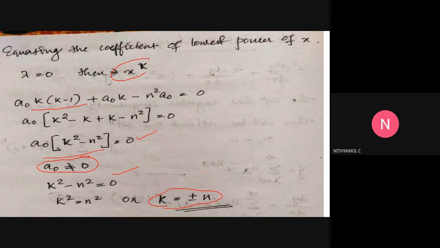In the case of the linear harmonic oscillator, we found that k is equal to 0 and k is equal to 1. In the same way, here we find two roots: the first one is plus n, the next one is minus n.